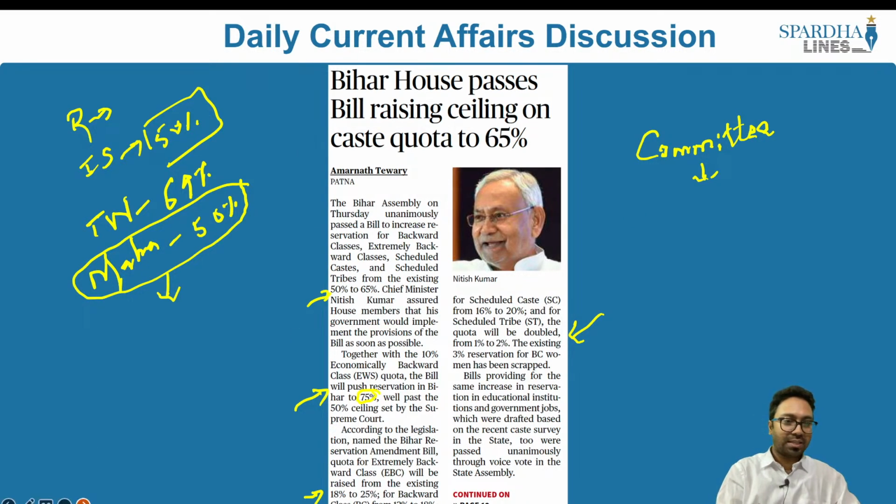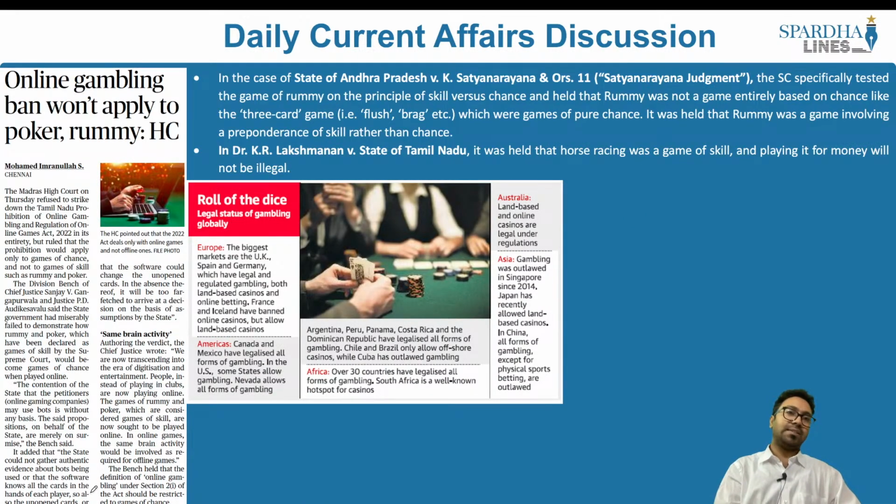Now let's look into the next article. This article says online gambling ban won't apply to poker, rummy, says the High Court. The Madras High Court refused to strike down the Tamil Nadu Prohibition of Online Gambling and Regulation of Online Games Act of 2022. First, we have to understand that when it comes to gambling, where is the gambling? That is, we have the 7th schedule. In the 7th schedule, what we have is the union list. Then what we have is the state list, and ultimately what we have is the concurrent list.